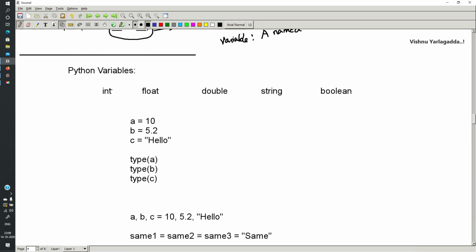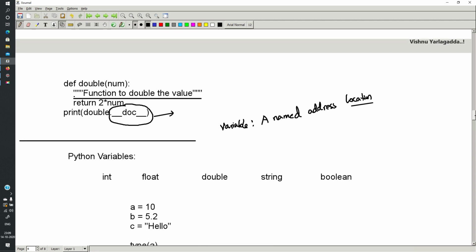So there are different types of variables. In our mathematics, there are only three variables: integer, real number, and characters or alphabets. Ten is an integer, real number is 10.23, and character is nothing but a.